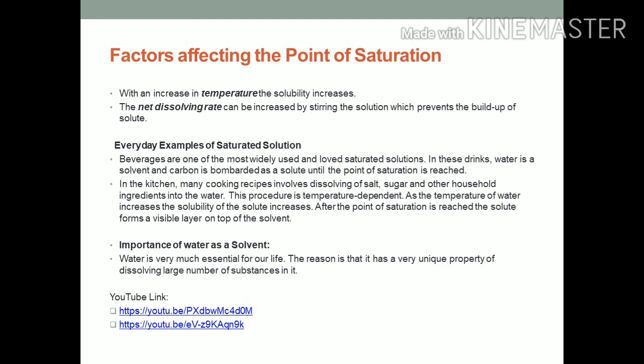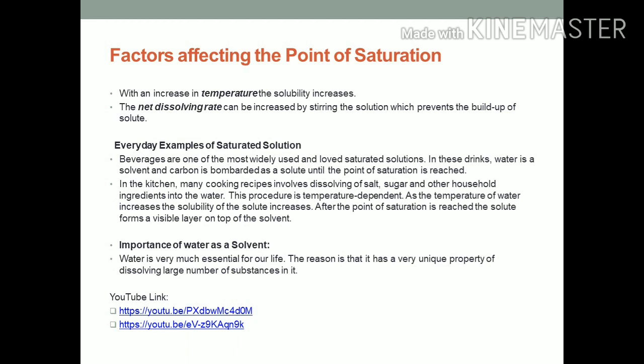There are lots of daily life examples related to saturated solution. Beverages are one of the most widely used and loved saturated solutions, like cold drinks. In these drinks, water is a solvent and carbon dioxide is dissolved as a solute until the point of saturation is reached.